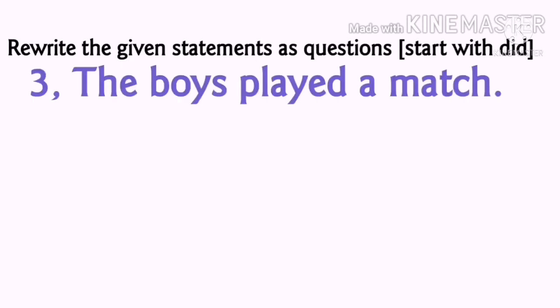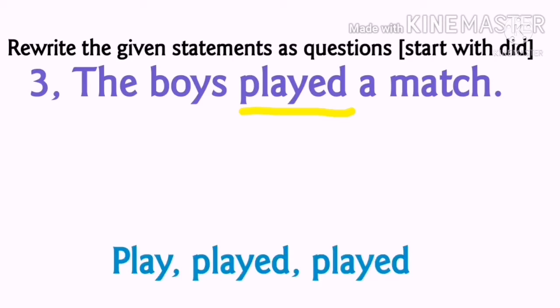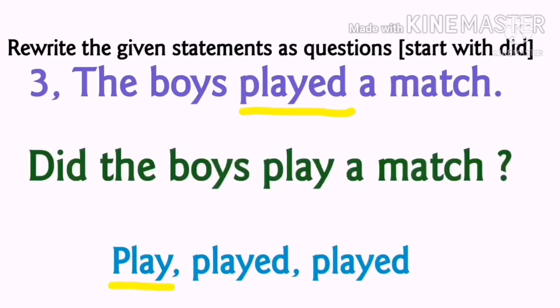See the next sentence. The boys played a match. What is the verb here? Played. Which are the three forms of the verb? Play, played, and played. So the first form is play. So the sentence will be like this. Did the boys play a match? Write down in your notebook.